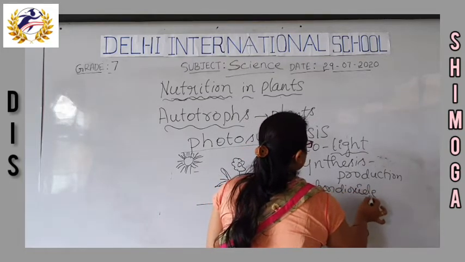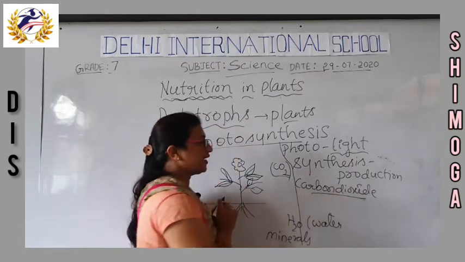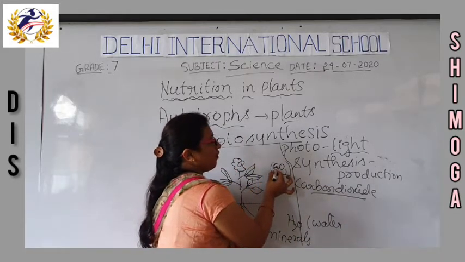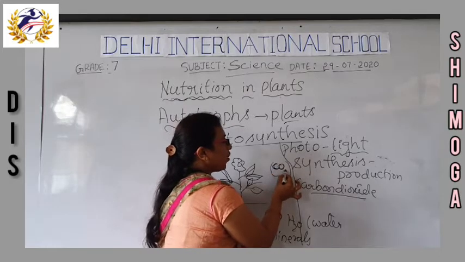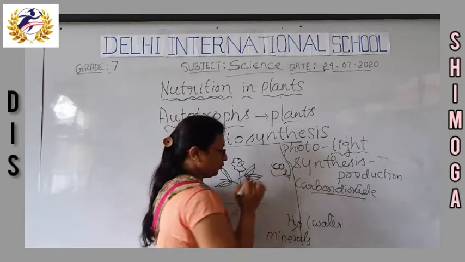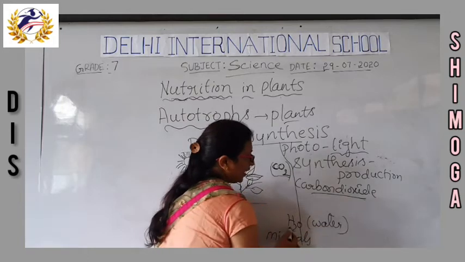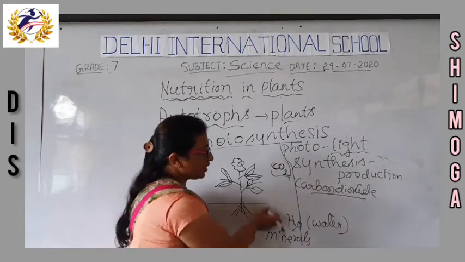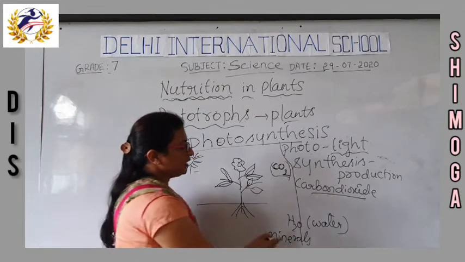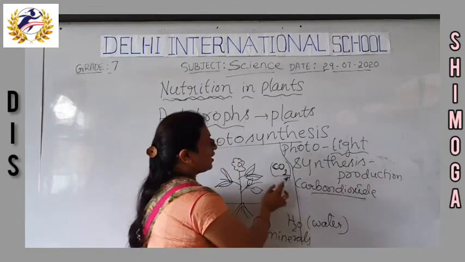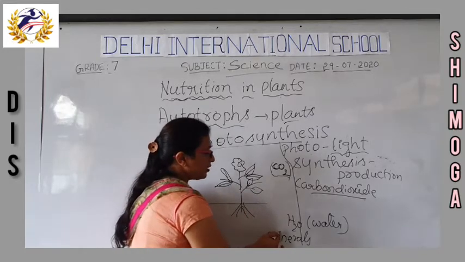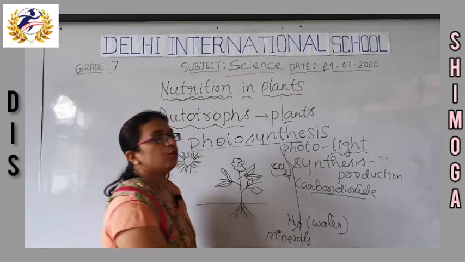For the carbon dioxide, as science students, we should learn how to write it in symbolic form. Carbon dioxide means CO2. For water, H2O. These are the chemical symbols we use. So water means H2O, carbon dioxide means CO2. And along with this, minerals are also needed by the plant in order to prepare the food.